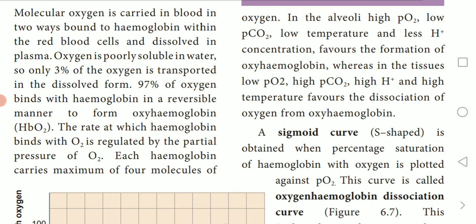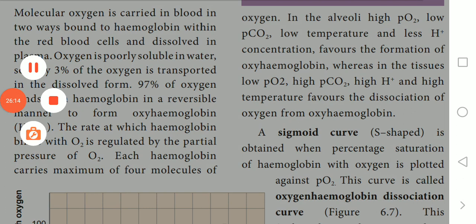With this, we'll wind up our class. Today's homework, dated 1-11-2021: learn these 5-mark questions. What are respiratory volumes and capacities? Also, what is hemoglobin, and what is methemoglobin? And how does transport of oxygen take place, with the sigmoid curve? Learn these two 5-mark questions and two 2-mark questions, write them in your classwork, and bring it when the school reopens after Diwali. Okay, bye. Take care.